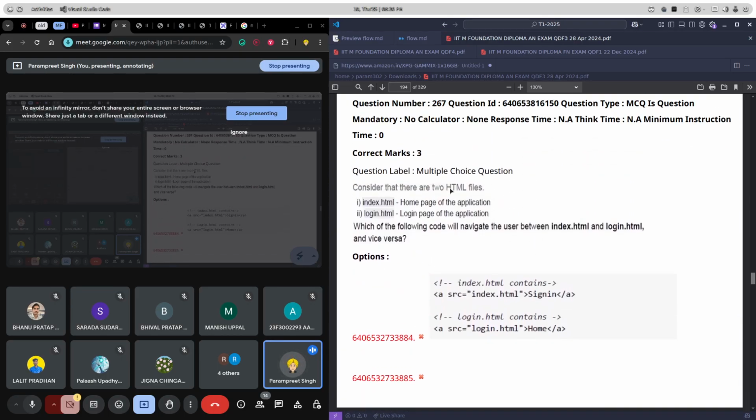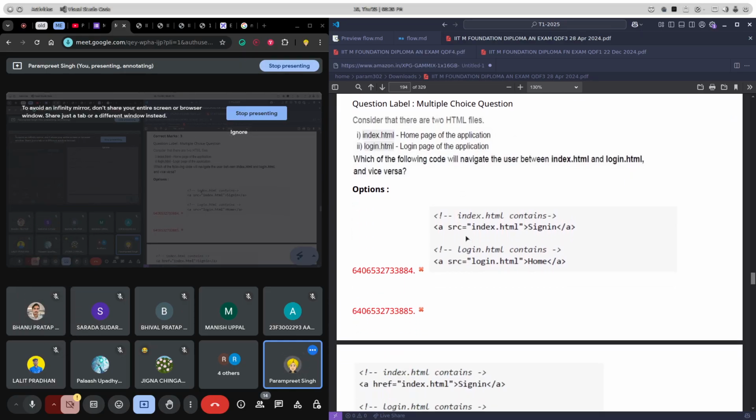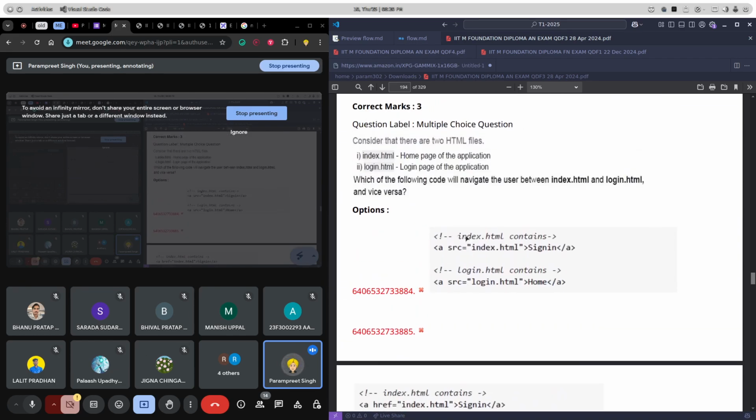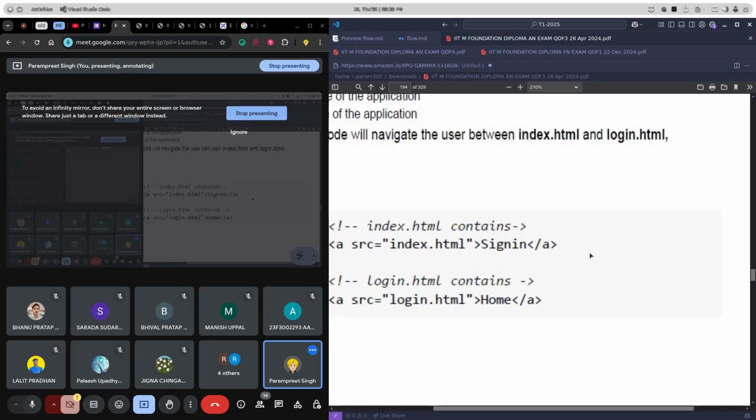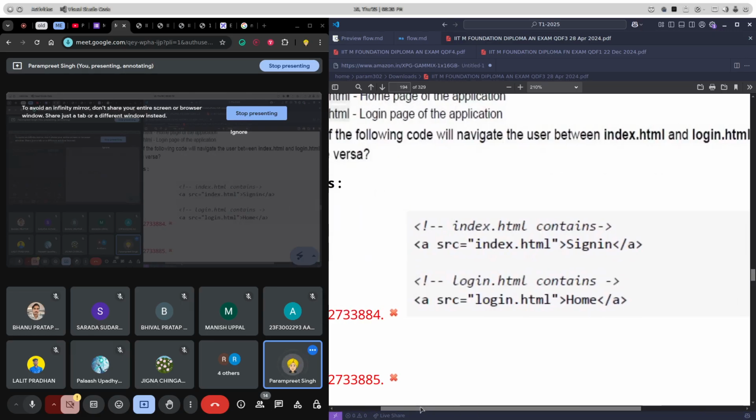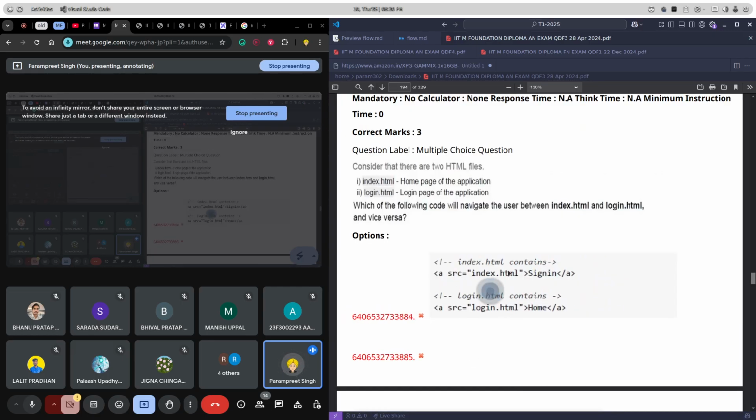Consider there are two HTML files, index.html and login.html, for homepage and login page respectively. Which of the following will navigate the user between index.html and login.html? So this is kind of confusing the user, right?